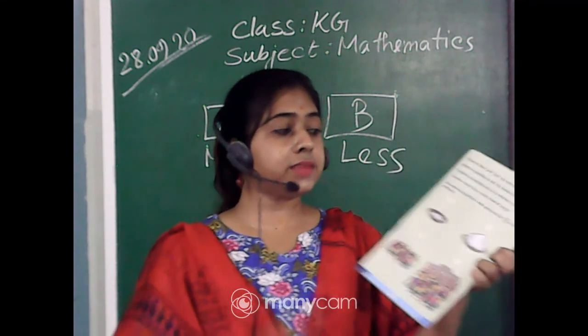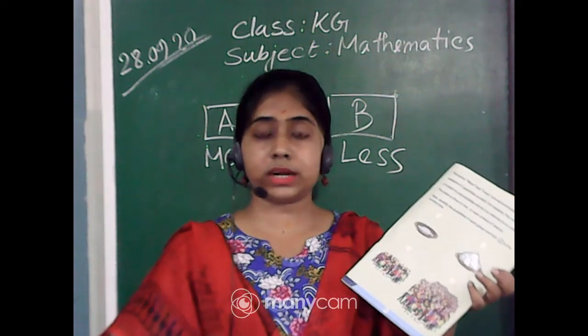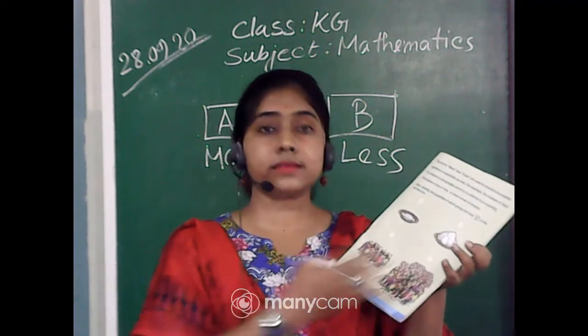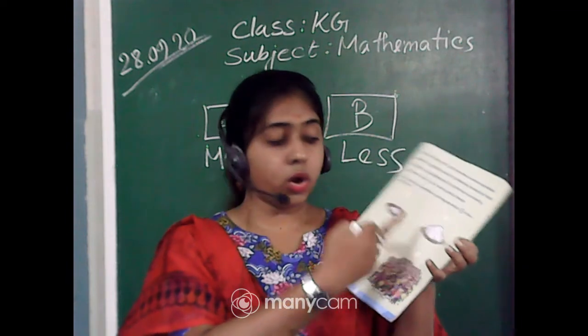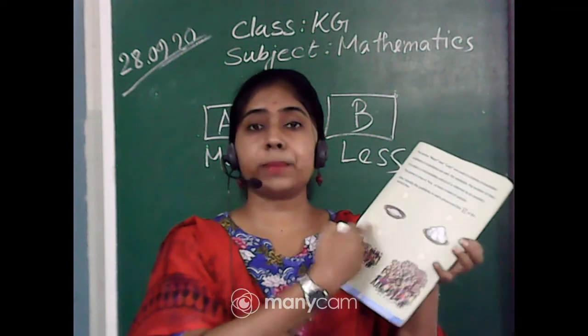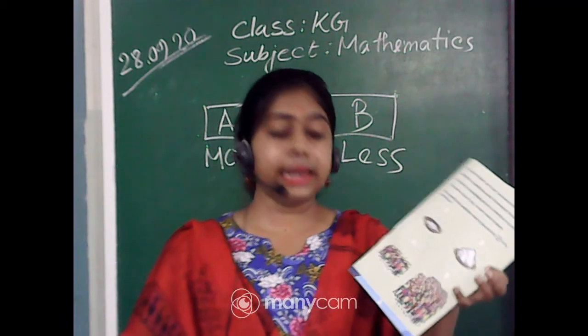So here, you can see, countable or uncountable. What I have told now is that this here is uncountable. But here you can see this salt in both the plates. So which one is more and which one is less?